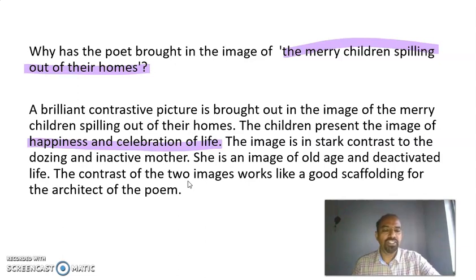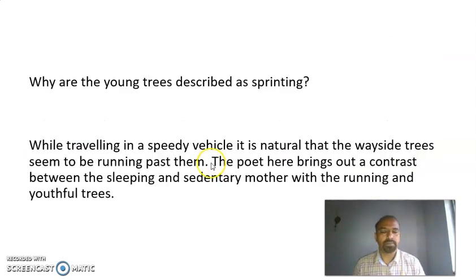The image is in stark contrast to the dozing and inactive mother. She is an image of old age and a deactivated life. The contrast of the two images works like a good scaffolding for the architect of the poem.